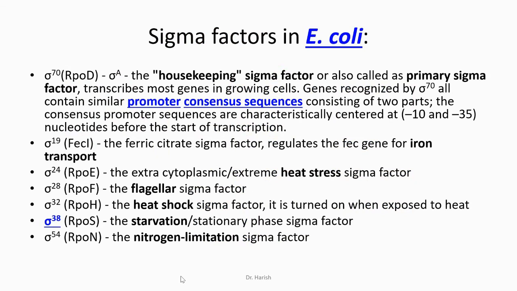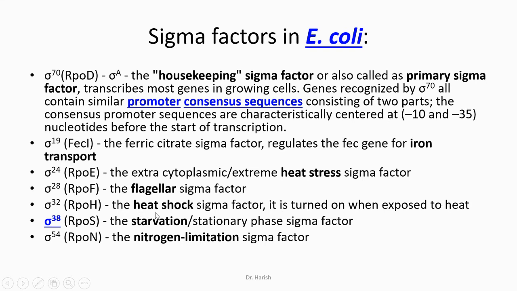Let us understand different types of sigma factor in E. coli. The most common sigma factor is sigma 70. Sigma 19 is also present. This is useful for the genes that regulate the iron transport. Sigma 24 helps the cell to cope with heat stress. Sigma 28 is involved in the flagellar genes.